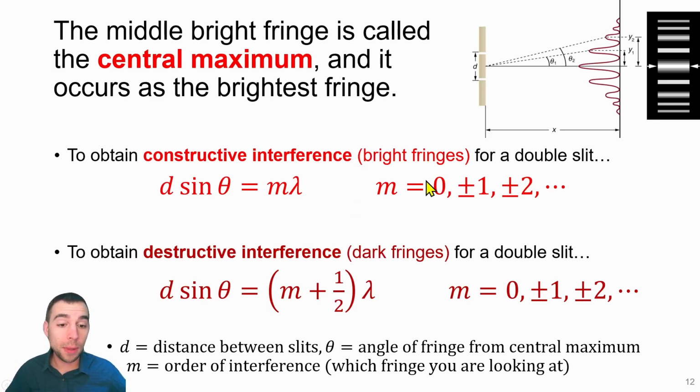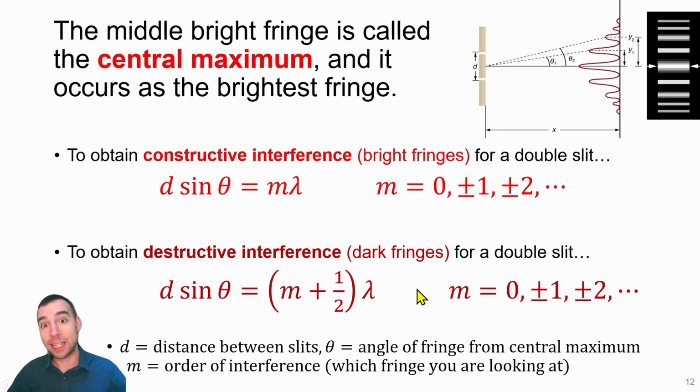If you can plug in integer values or 0 for this m number, depending on the wavelength of your light that you're shining through and the distance between your slits, you can predict what angle each bright fringe will be deflected at. We can do the same thing for dark fringes with destructive interference. The only difference is that we add a little 1/2 to that integer m value.